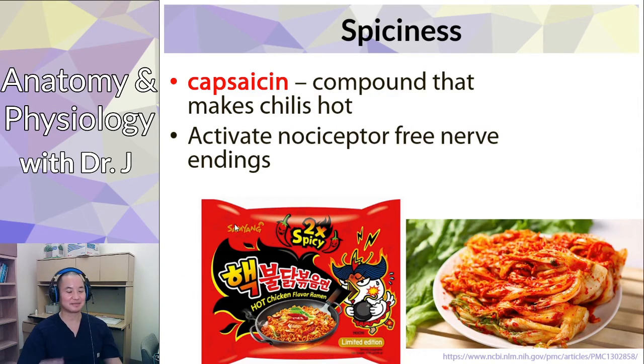I actually tried to do this once, because I saw a bunch of people on Snapchat trying it, and they were crying in tears when they tried this angry looking chicken ramen. Then I tried the cheese one because the chicken looked more calm, and I think it had half the Scovilles. So I'm like, okay, this is training wheels. But when I tried that one, the cheese is a lie. It does not help whatsoever. It felt like a bunch of needles were going into my tongue. I tasted nothing but pain.